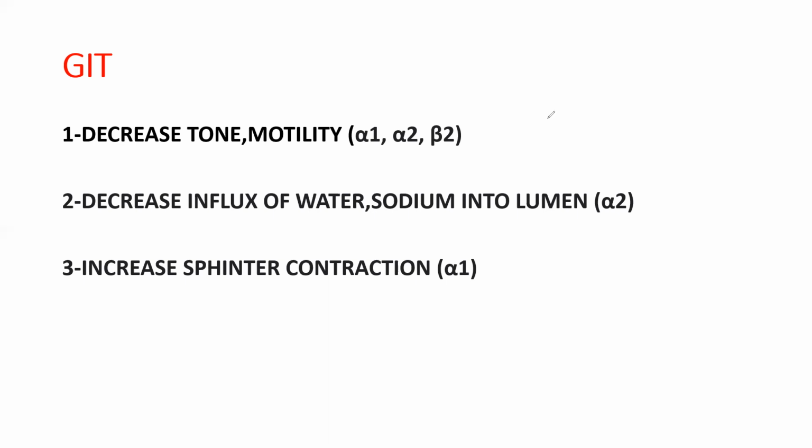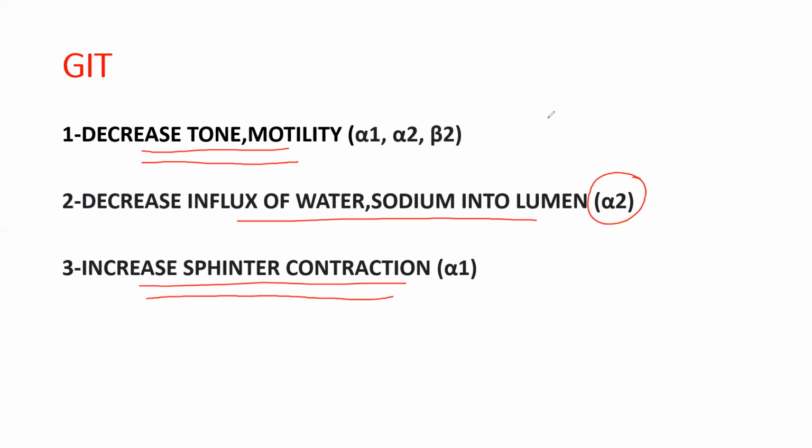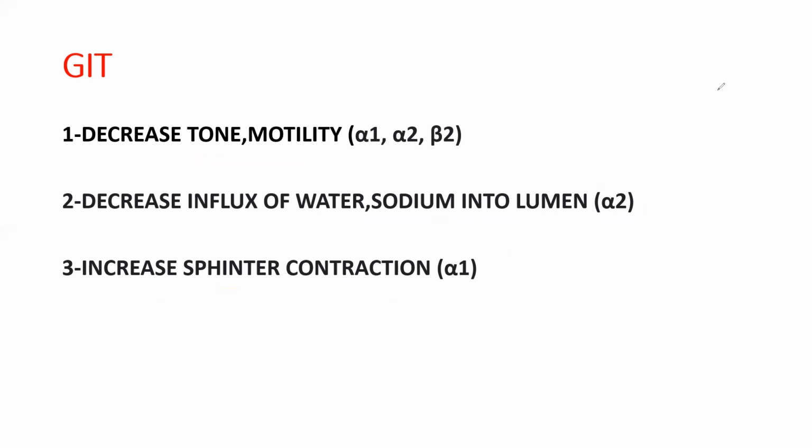Decreased tone and motility means definitely you will not feel like going to the washroom, because if you want to propel the contents of the intestine, there should be increased tone and increased motility of the intestine for propulsive movement of contents. There is decreased influx of water and sodium with the help of alpha 2 receptors, and increased sphincter contraction. If you want to defecate, your sphincters should be in a relaxed position. But if sphincters are contracted, you will not feel like defecating. So these are the pharmacological actions of the sympathetic nervous system at the GIT.